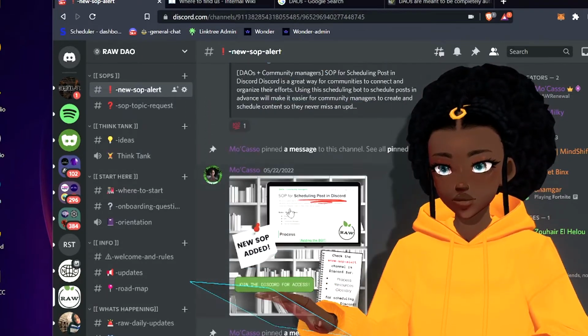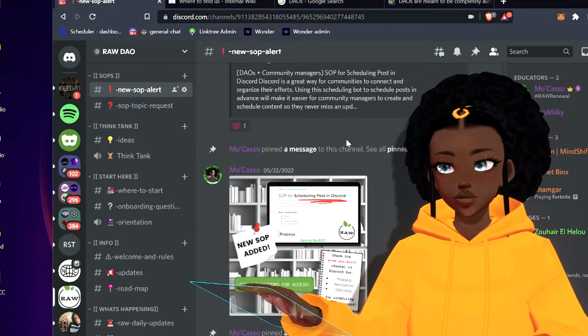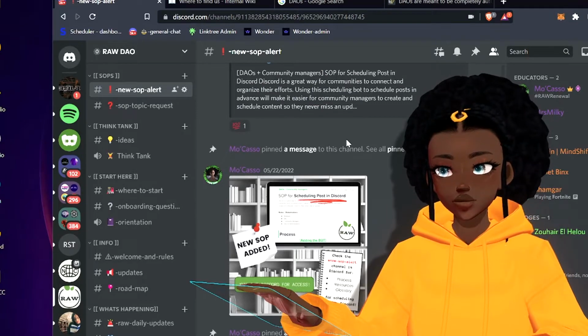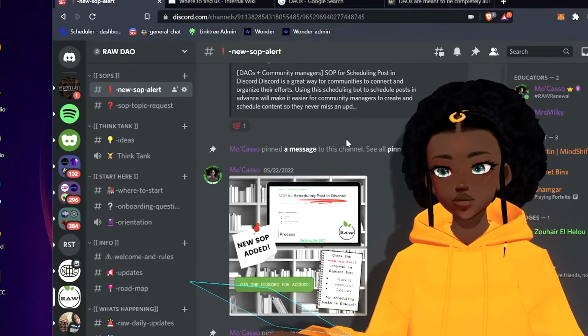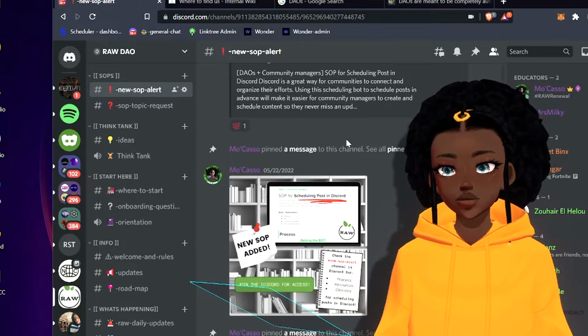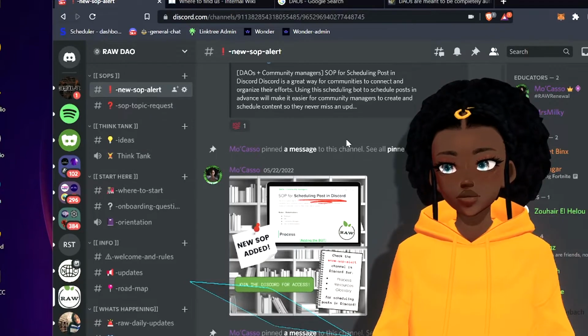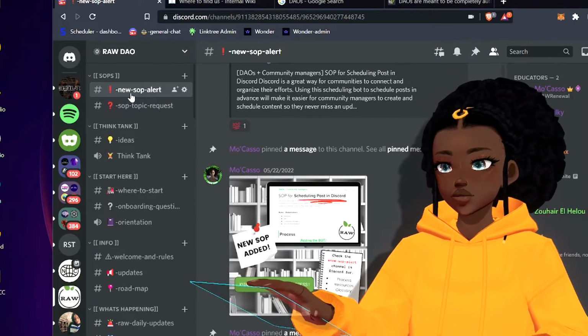For those SOPs, we are building them for crypto, NFT artists, Web 2 and Web 3 businesses, DAOs, how to go physical to digital, and just anything in between, because we understand education is key. These are going to be the things that help not only yourself but others in this space as you're learning. So whenever we drop a new SOP, this is where that will be.